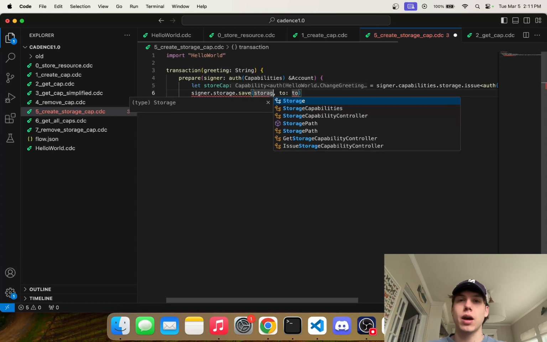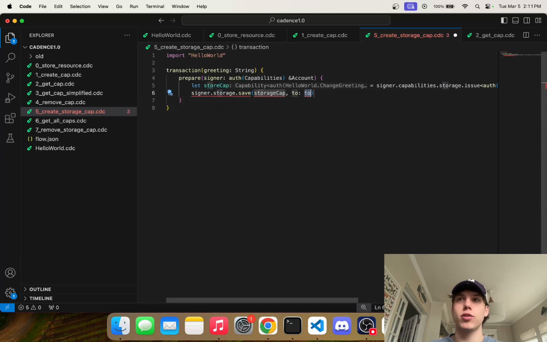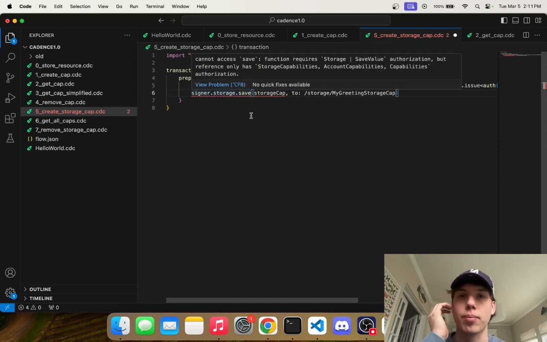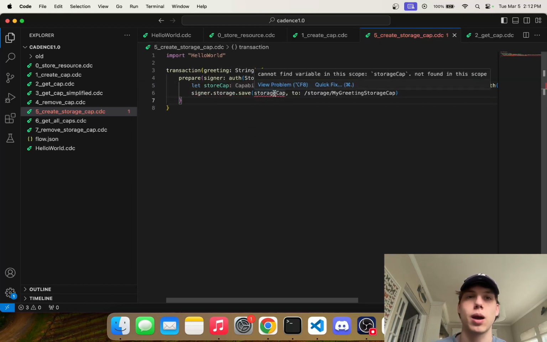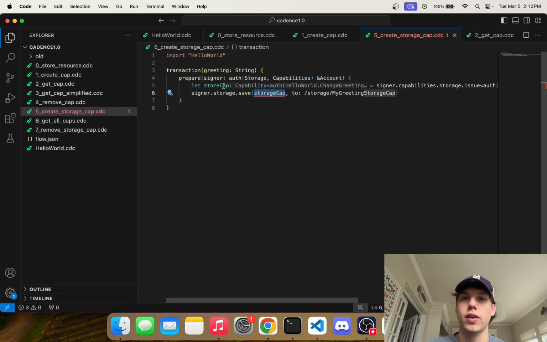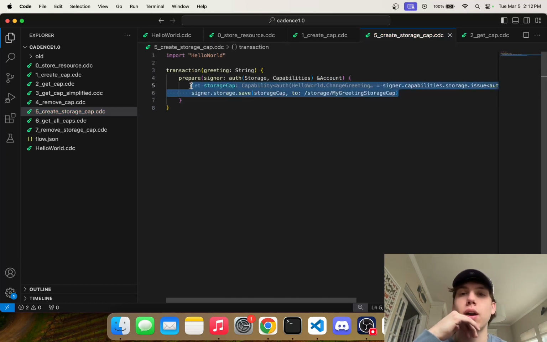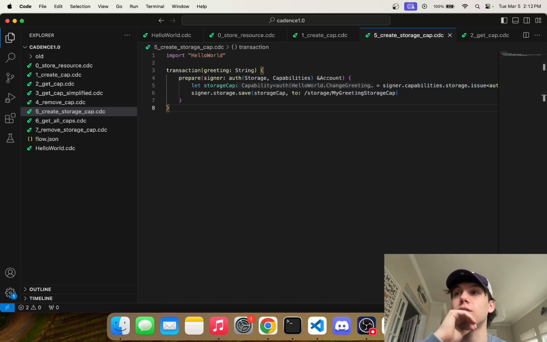And then we can pass in our storage cap here and then store that to /storage/my greeting storage cap, okay? And it's giving us a problem here because we actually need to also pass in storage to our account reference here. Okay, cool. Oh, I think I meant to say storage cap up here. Boom. Okay, so now we have saved our capability to a storage path, which is great.